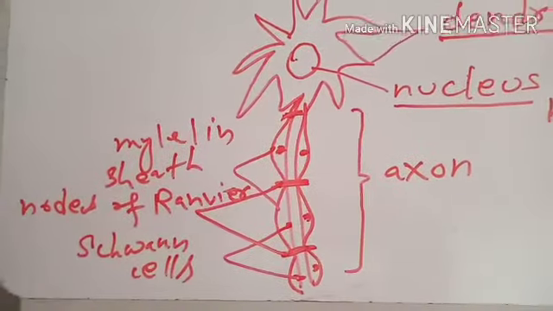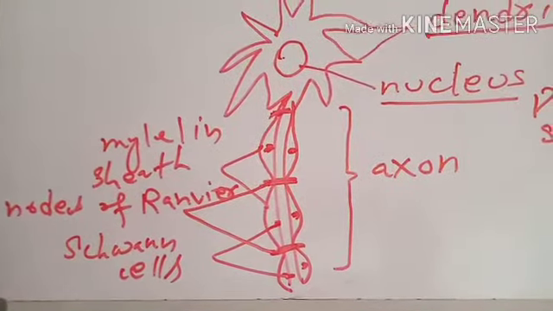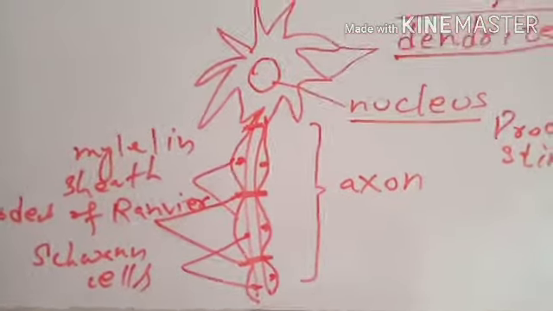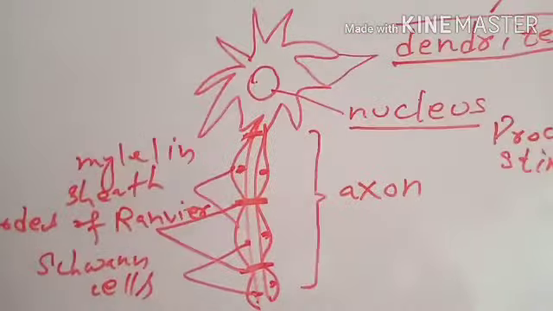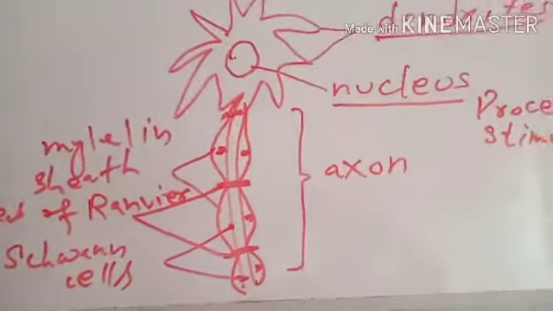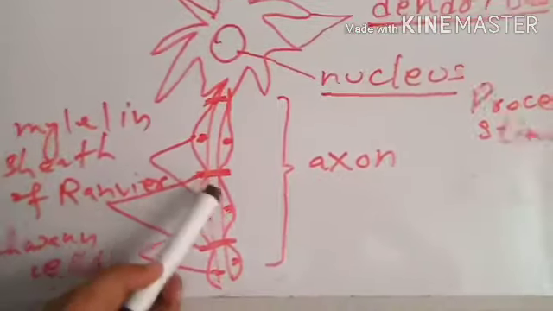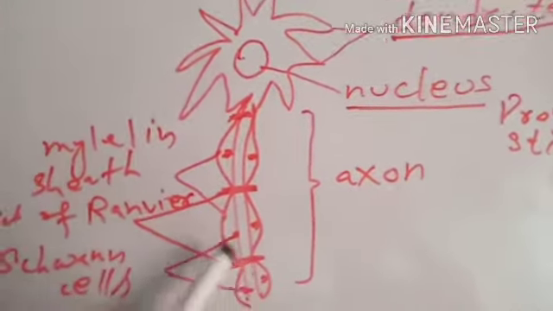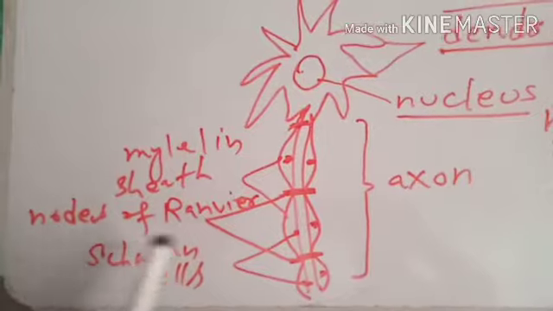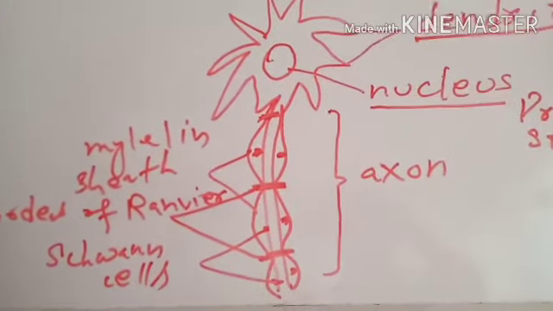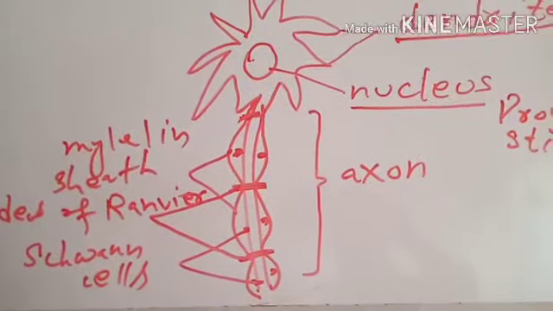Usually the area of the axon which is covered by myelin sheath is well protected, but the speed of the nerve impulse or electrochemical signal is slow at myelin sheath. So these areas where no myelin sheath is present at regular intervals, the nodes of Ranvier, let the nerve impulse be conducted at a faster rate.